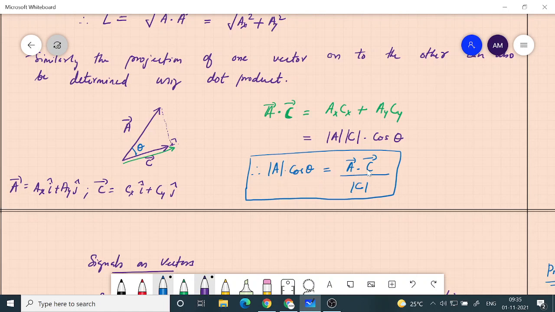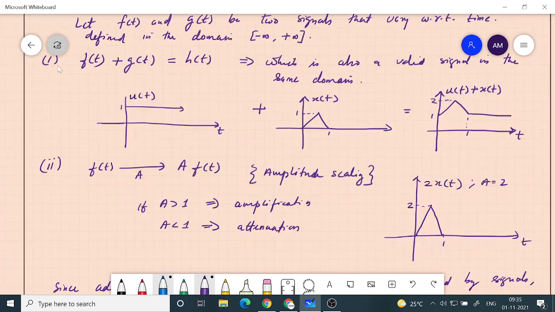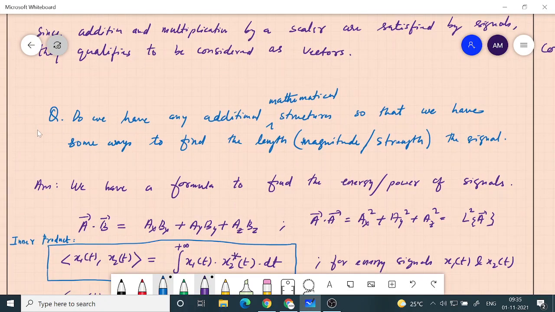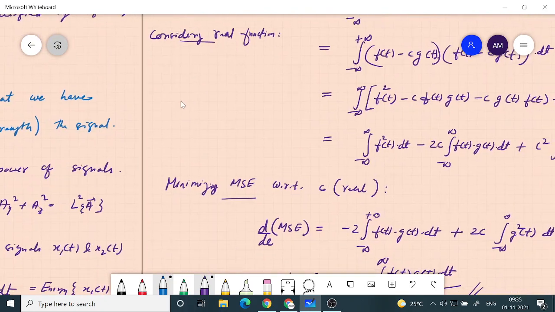That's why we could talk about this. So once you define in a generic way, you have multiple applications. In the same way we have a definition of inner product between two different signals or two different functions, and that notion we are making use of in solving this problem that we have done.